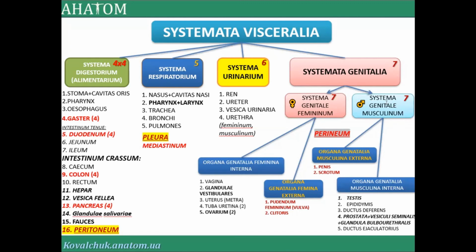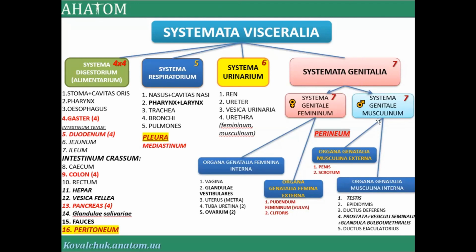And in the male genital system, I replay genital system, not reproductive. Why? Because in a genital system, one function is the reproductive function. Not very correct, though very popular in different books and atlases using reproductive system.